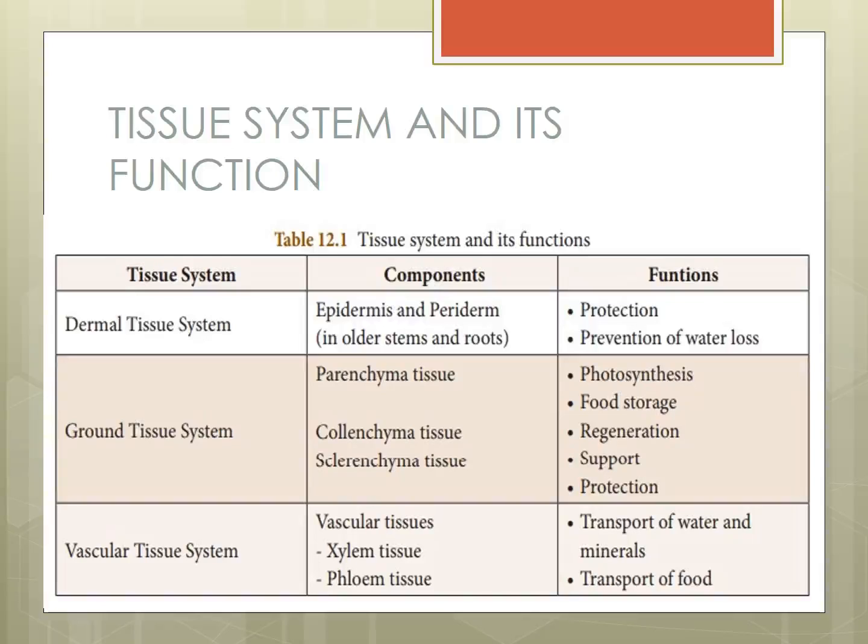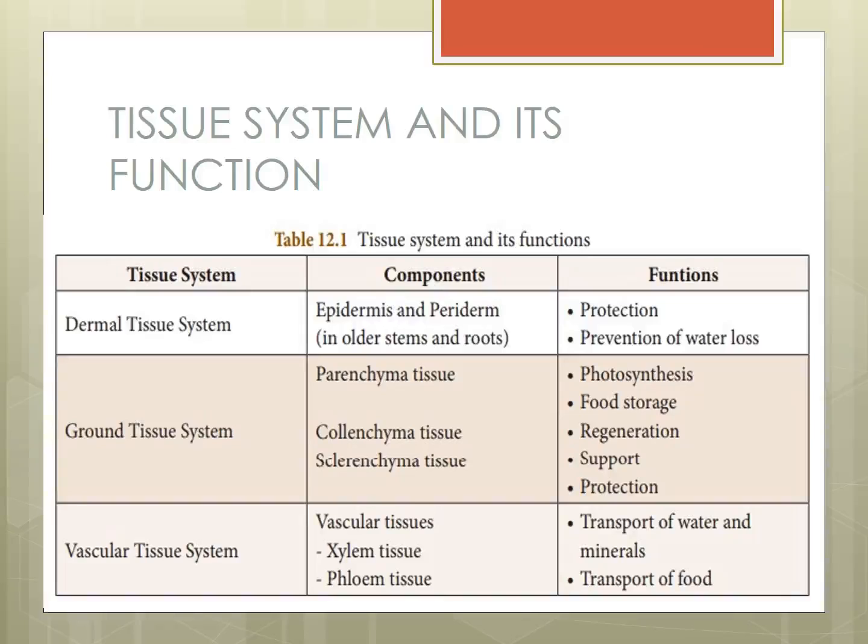Parenchyma tissue functions are photosynthesis and food storage. Collenchyma tissue, regeneration. Sclerenchyma tissue, support and protection.